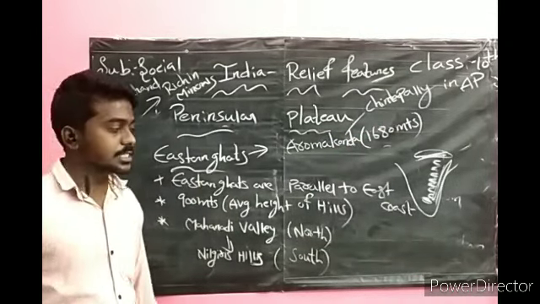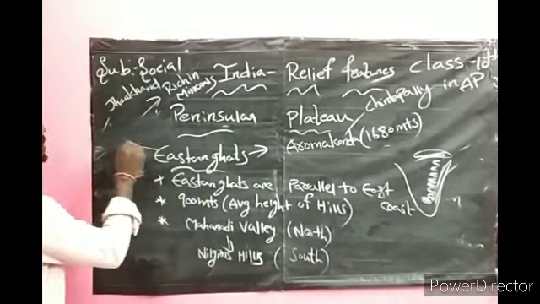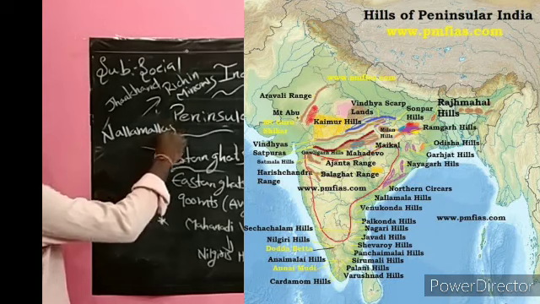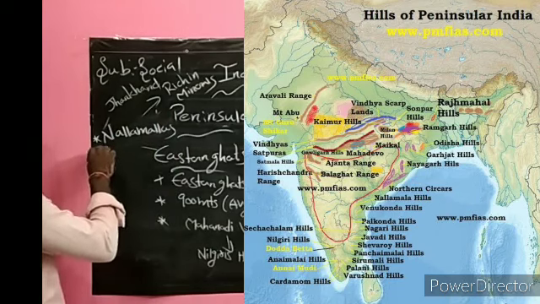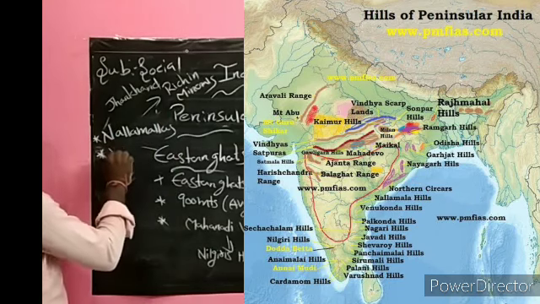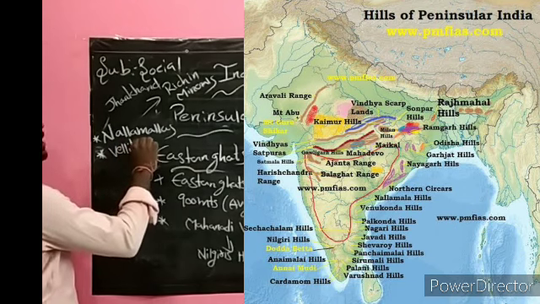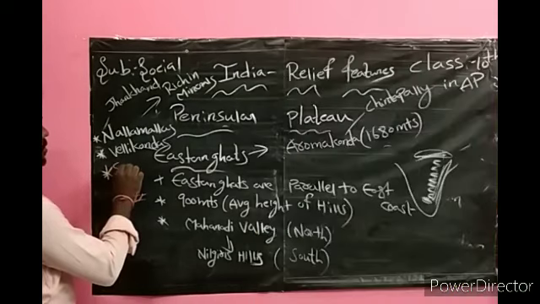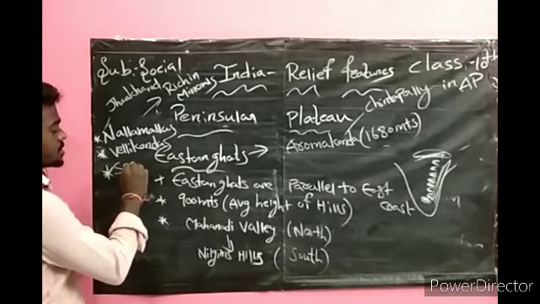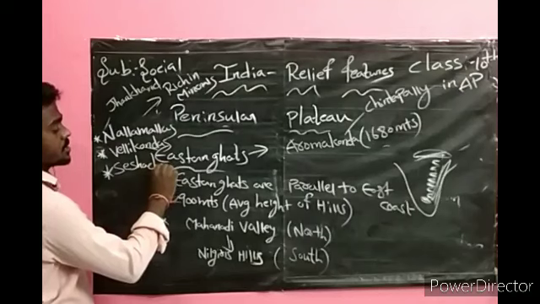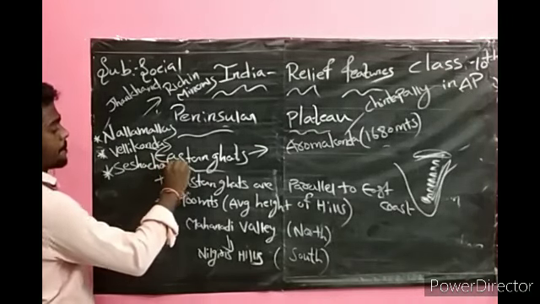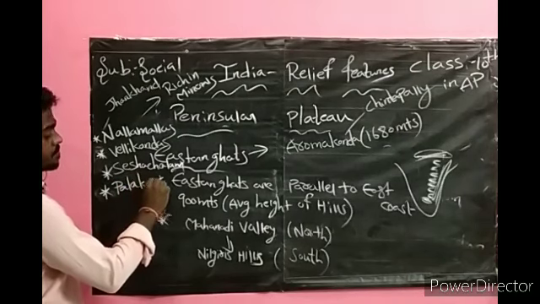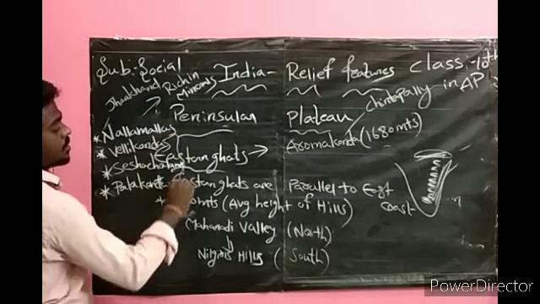The famous hills present in Eastern Ghats are Nallamalas, Vellikondas, Seshachalam hills, Palakondas.